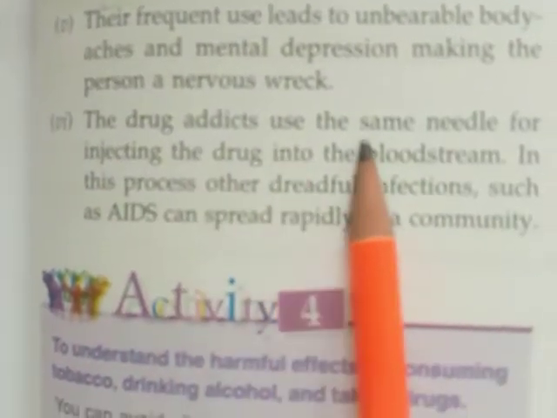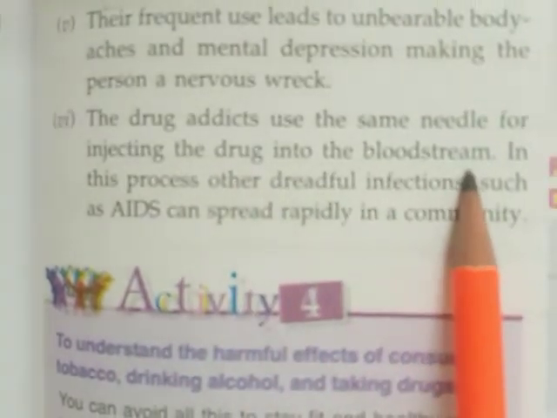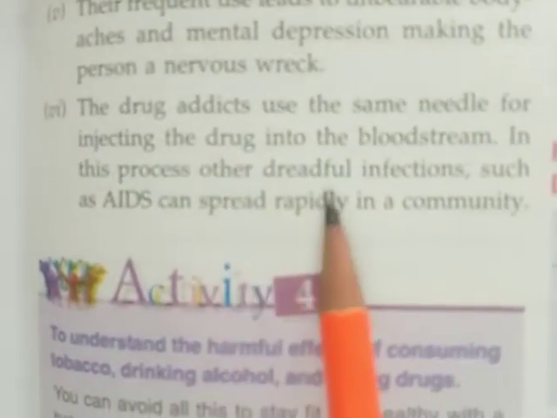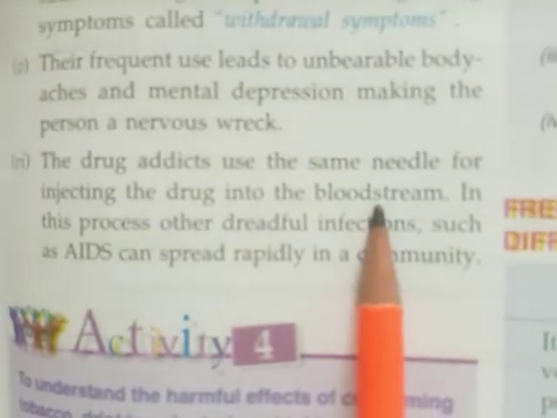The drug addicts use the same needles for injecting the drugs into the bloodstream. See, there are different methods of taking drugs. Some take orally, some by snuffing, inhaling, some by injecting injections inside the body. So the drug addicts use the same needles for injecting the drug into the bloodstream. Suppose they are injecting the drug into the body. Many drug addicts must be sitting in one place. They fill one injection with the drug, and one person injects it in his body.